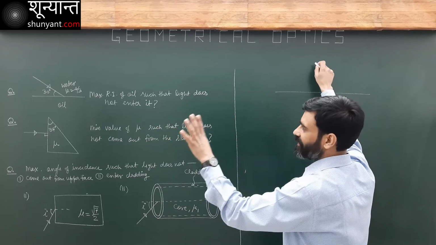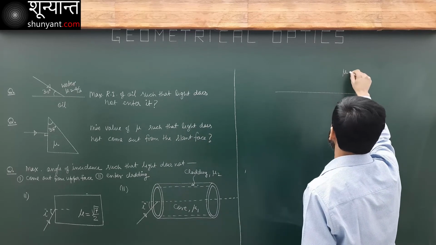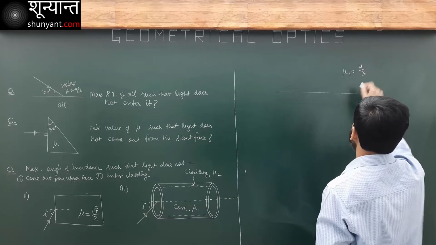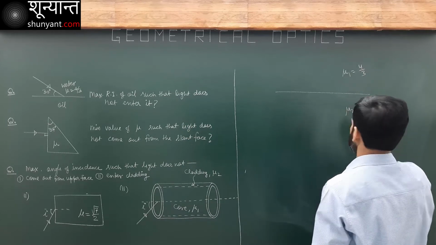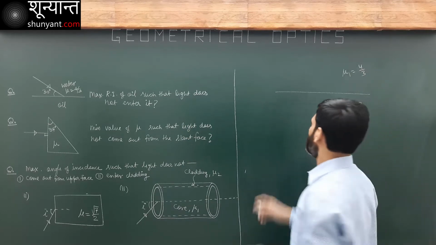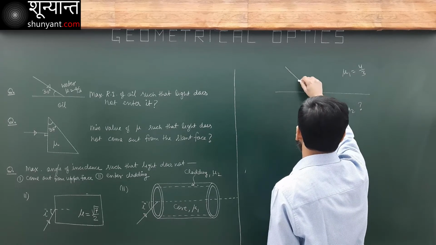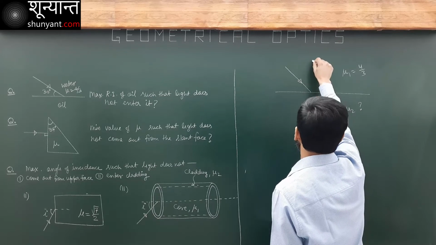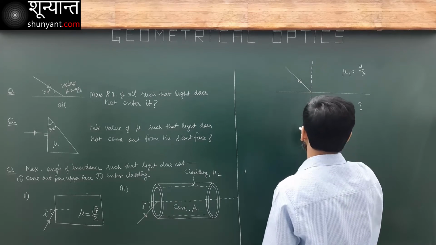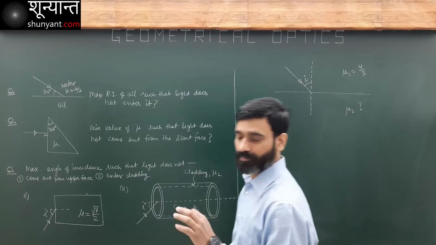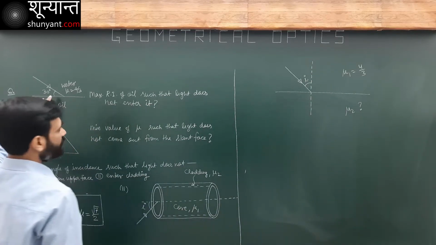Let's start with a general case. I have this medium mu1, equal to 4/3. This is water. This medium I want to find. It is oil. I want my light not to enter this medium. This is angle of incidence I. Understood?